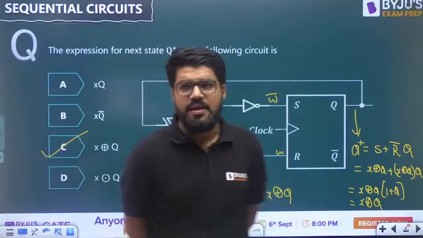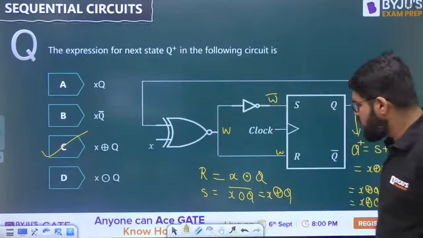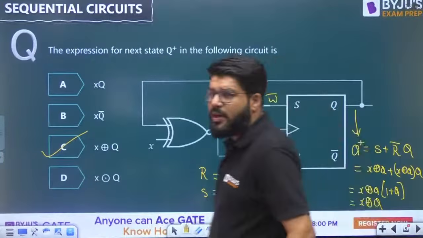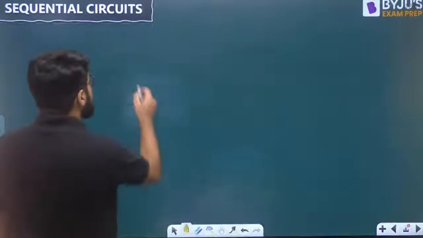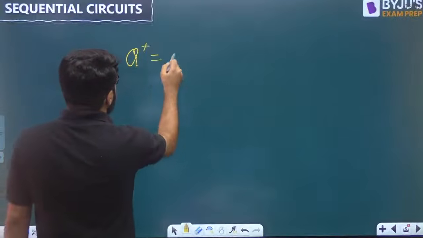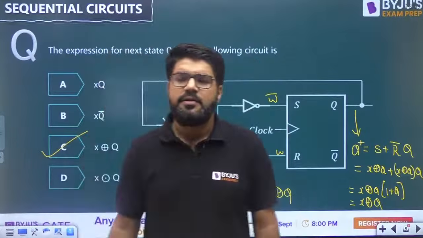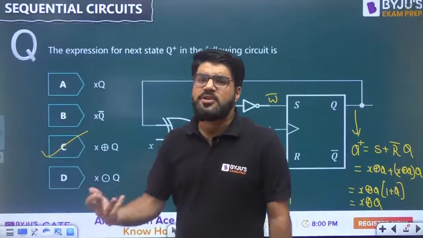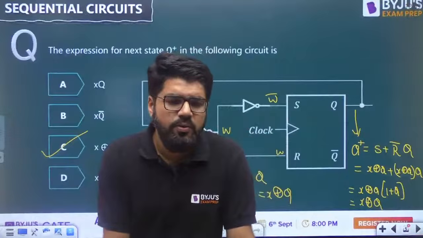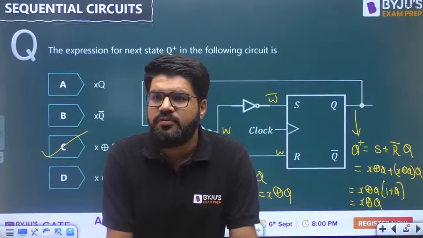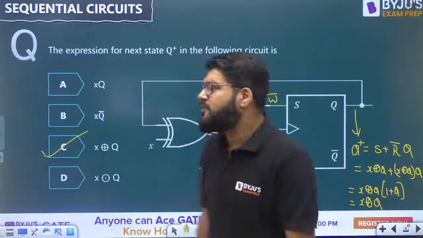Can anybody come and tell me? Q plus is equal to X XOR Q. What is the equation you are getting? Q plus is equal to X XOR Q. It is the next state equation of which flip-flop, guys? Come on, everybody try to recall. It is the next state equation of which flip-flop? Perfect. It is the T flip-flop actually.